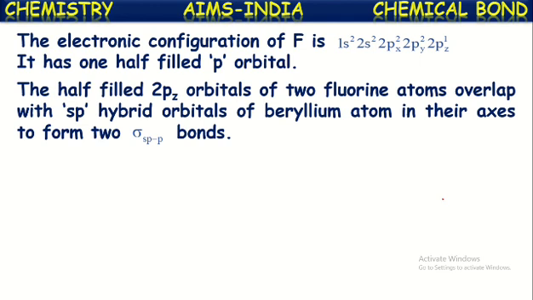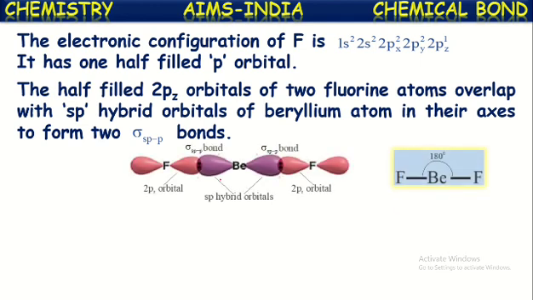The two sp hybridized orbitals of beryllium overlap with the 2pz orbitals of fluorine atoms on both ends, and thus form two covalent bonds.